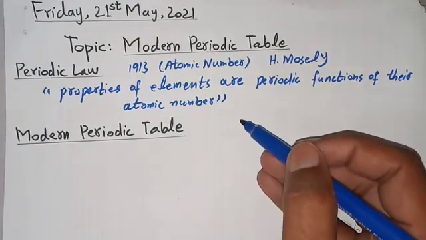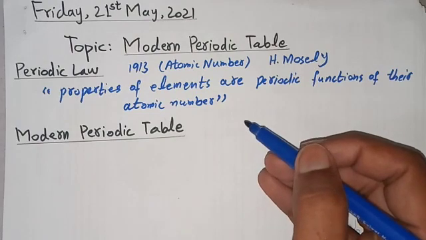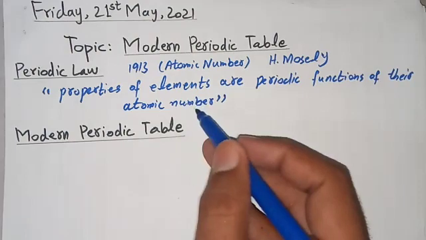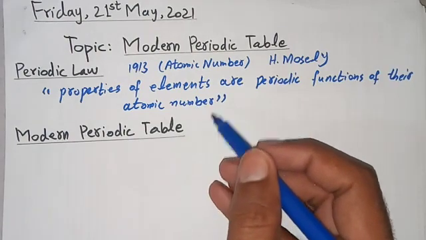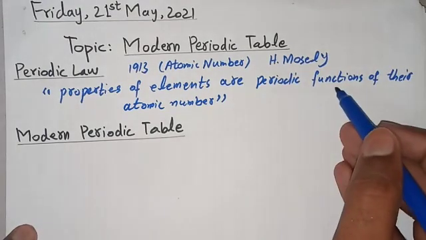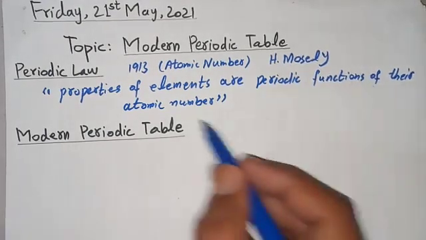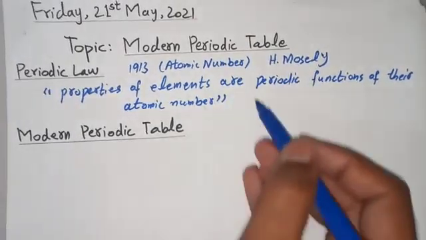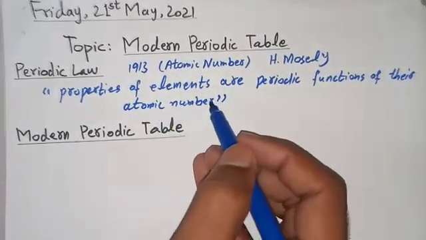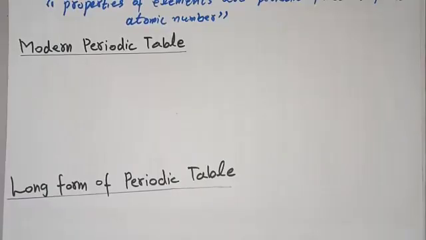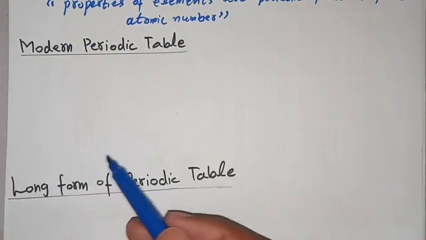Periodic function means the repetition of properties. That is to say, the properties of elements are repeated in some particular manner, and that is called a periodic function. So in the modern periodic table, these properties are based on atomic number. So that was the periodic law.